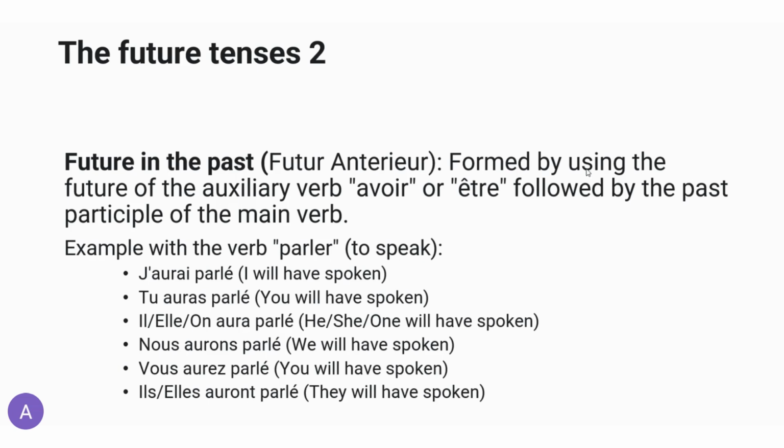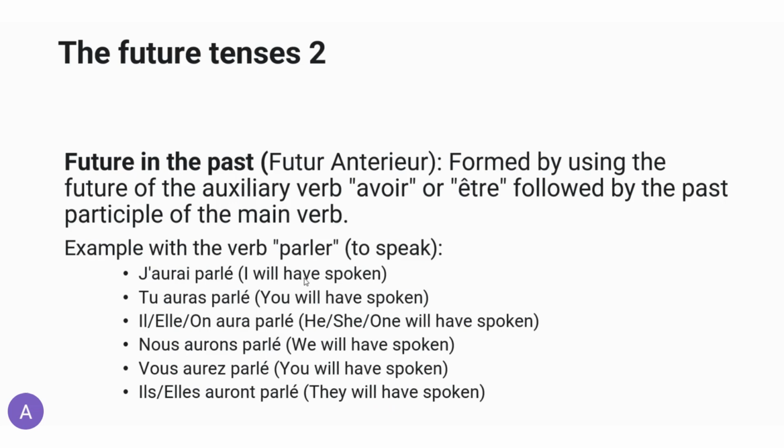So you can see over here that the verb parler, which we know is a static verb, so it doesn't involve movement or changes in state, to speak, will be conjugated with avoir. We have j'aurai, tu auras, il, elle, on aura, nous aurons, vous aurez, ils, elles auront, and then we have parlé as the past participle, which means I will have spoken, you will have spoken, he or she or one will have spoken, we will have spoken, you will have spoken, they will have spoken.